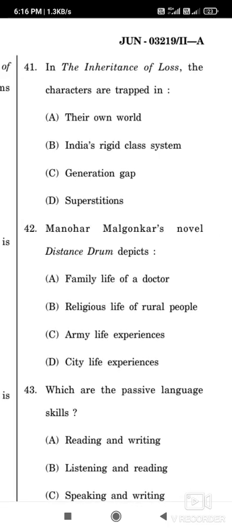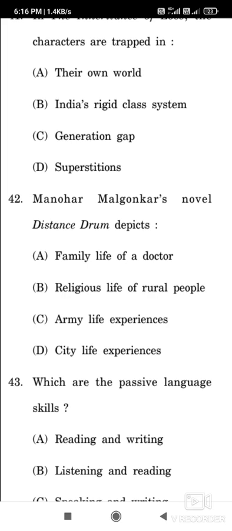Now the question number 41. In The Inheritance of Loss, the characters are trapped in. So The Inheritance of Loss is written by Kiran Desai, a famous novel, and they are trapped in India's rigid class system. Now the question number 42, Manohar Malgonkar's novel A Bend in the Ganges, sorry, Distant Drum depicts. So here Manohar Malgonkar's Distant Drum depicts the army life experiences.